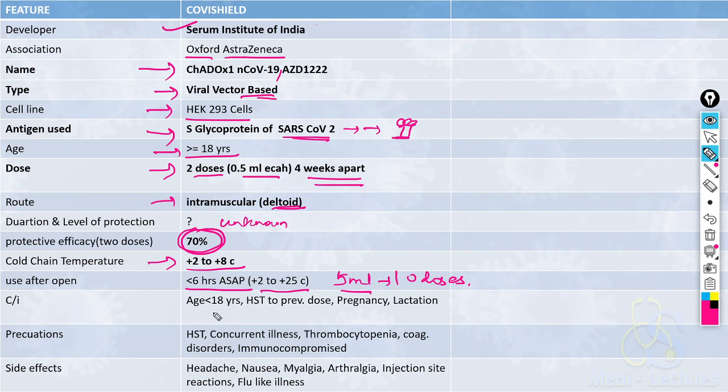The contraindications are age less than 18 years, hypersensitivity to previous dose, pregnancy and lactation. Precautions are if the patient is having hypersensitivity, any other concurrent illness, thrombocytopenia, coagulation disorders, or if he is immunocompromised. Side effects are very mild flu-like illness effects, and these can be headache, nausea, myalgia, arthralgia, and injection site reactions, which is like flu-like illness.